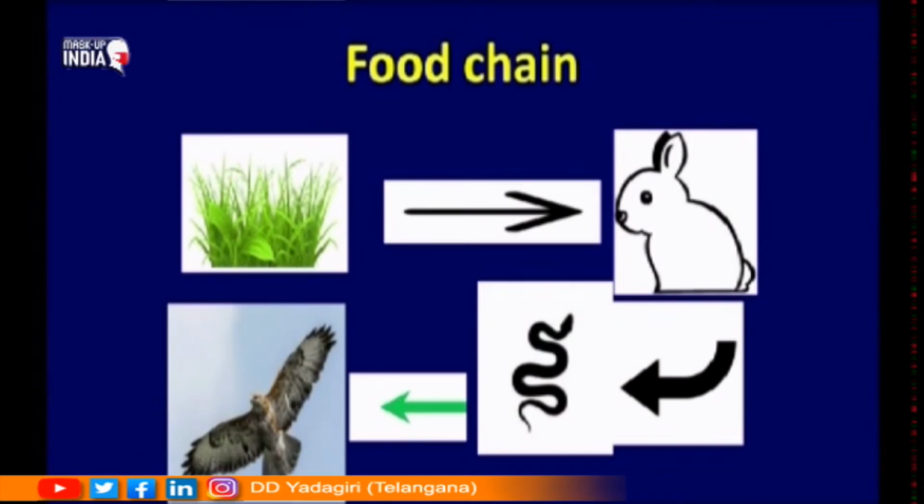You will draw this. So, you find first grass, which is eaten by rabbit, which is in turn eaten by snake, and snake is eaten by the largest animal, that is bird over here. So, what is the connection you are showing over here with the help of the arrows? It is in the form of a chain. This is nothing but a food chain.